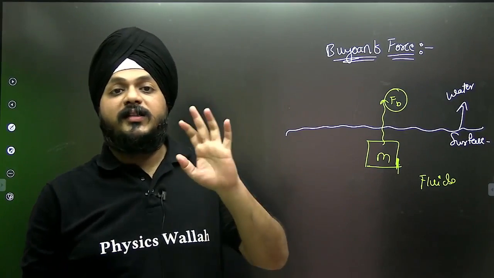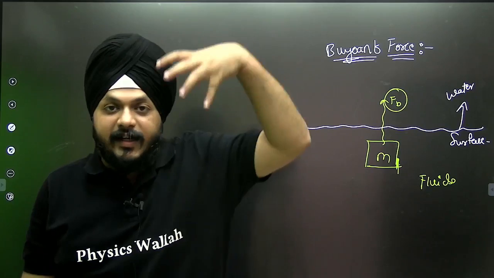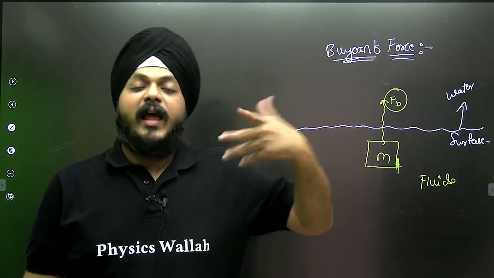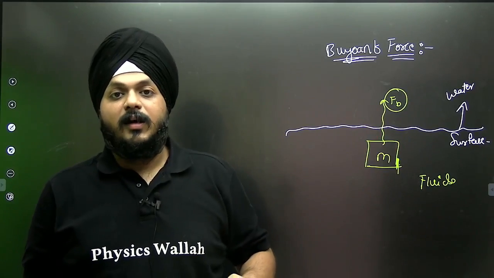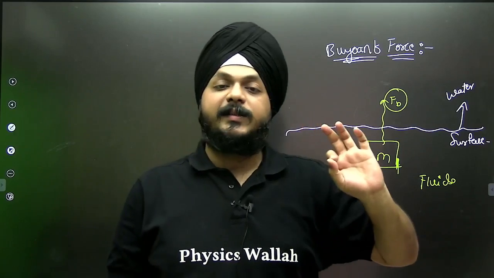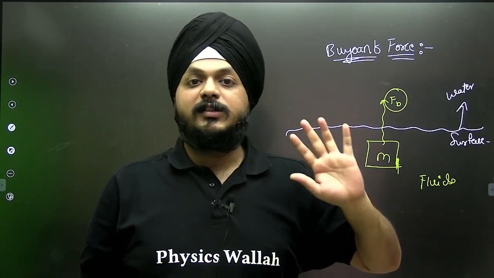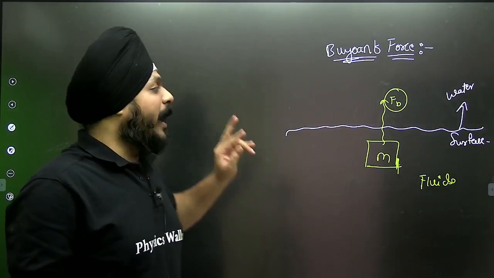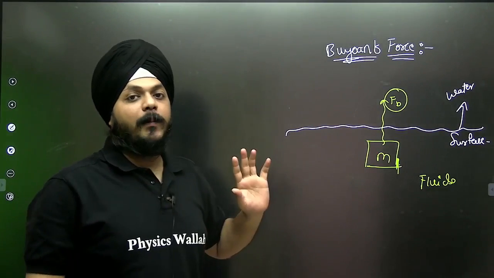Buoyant force is also responsible, indirectly maybe, for a particle that is sinking inside. So this is the most important term in fluids while dealing with the Archimedes principle, and some concepts of Stokes law and viscosity. So for buoyant force, just keep one thing in mind.